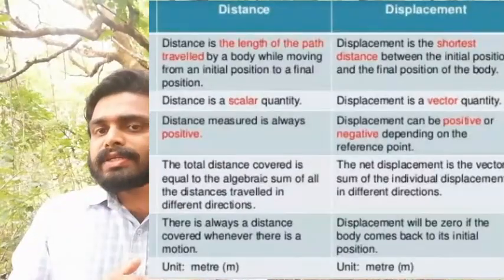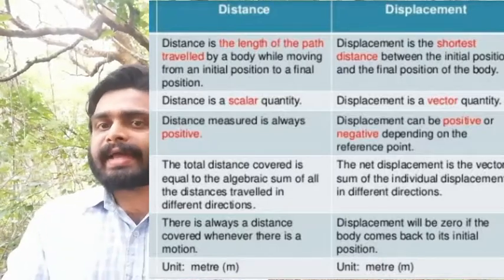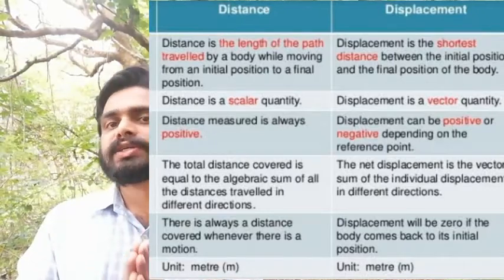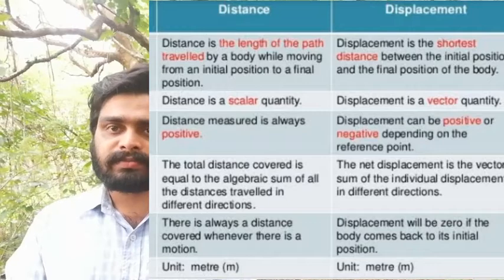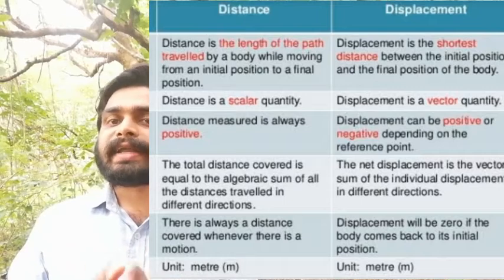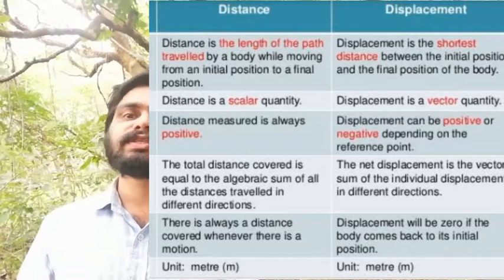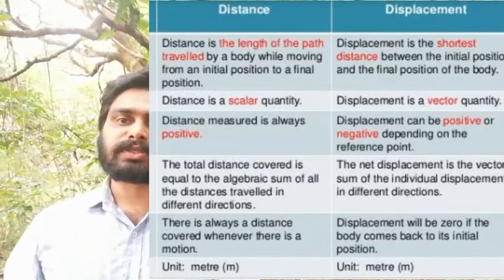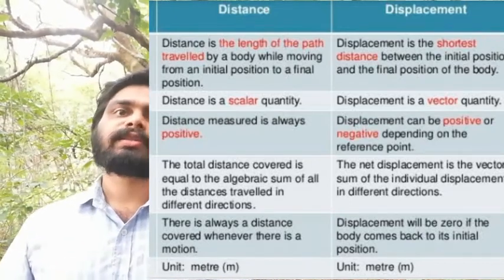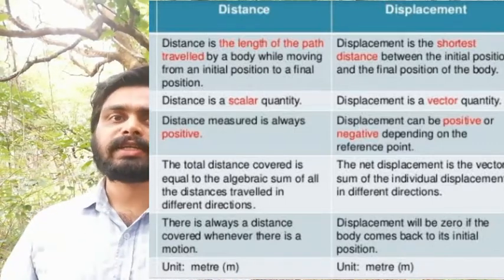Then, the comparison between distance and displacement. Here the distance has no particular direction. For the distance there is no definite direction, so distance is considered a scalar quantity. And the displacement is in a particular direction, so that is a vector quantity. That is the first difference we can mention between distance and displacement. Distance is a scalar quantity, displacement is a vector quantity. That means distance has no particular direction, but displacement has a definite direction.